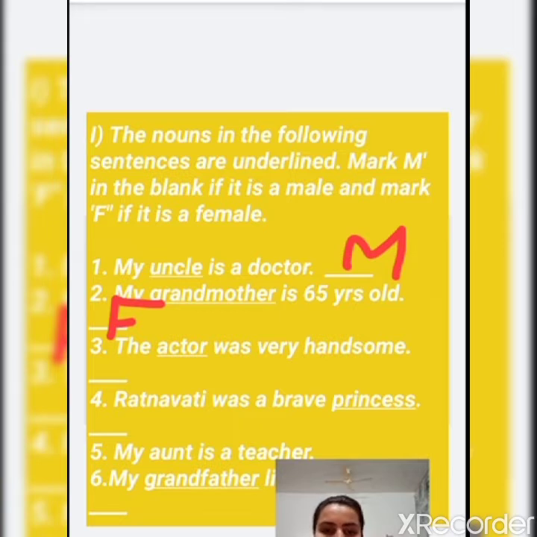Now similarly, see the next one, third one. The actor was very handsome. So we are talking about a male because the underlined word is actor and actor shows us a male. If here we write actress, then it is a female, but actor shows us it is a male, so we write M for actor.